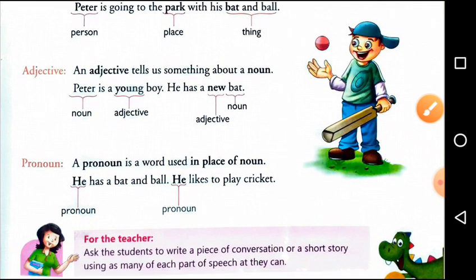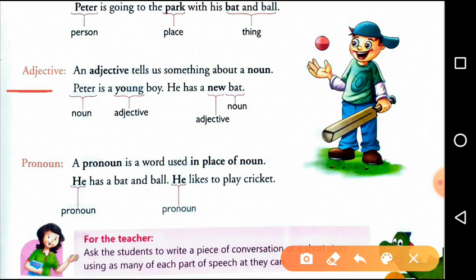Next, adjective. Adjective, in Hindi we used to call it Visheshan. An adjective tells us something about a noun. Means adjective qualifies a noun, gives some extra information about a noun. How? See the example. Peter is a young boy. He has a new bat. See here, Peter is a noun. Boy is also a noun.